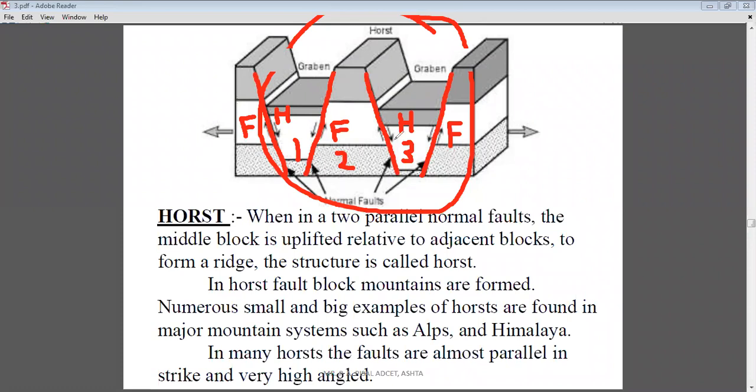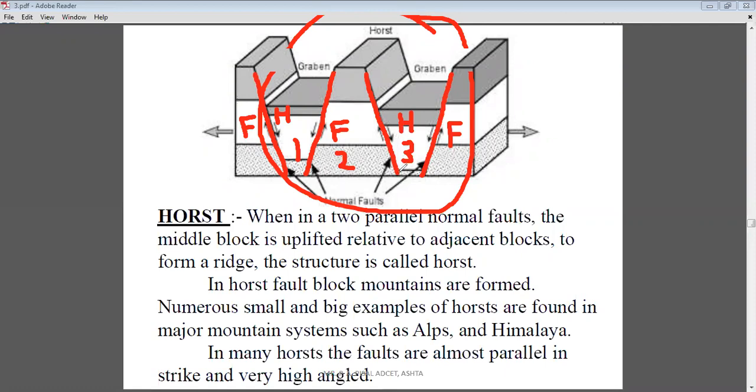If you see such a structure in faulting, where the middle block is uplifted and the two adjacent blocks go downward, such a type of fault is considered a horst type of fault. Understand?